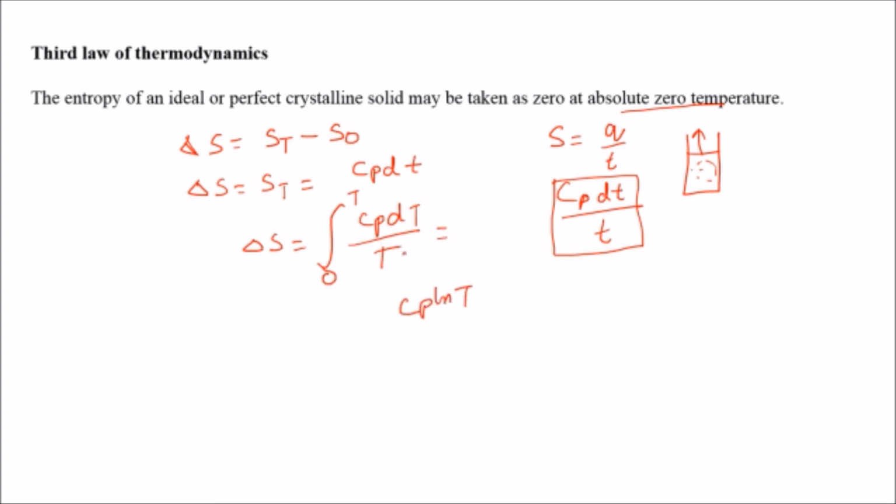This is the way we solve the integration. I am not explaining the integration much. As I have told, when we replace ln, the log to the base e, with the log to the base 10, we multiply by 2.303, giving 2.303 Cp log T at a particular temperature. So this is how entropy, as per the third law of thermodynamics, is expressed when there is absolute 0 temperature.